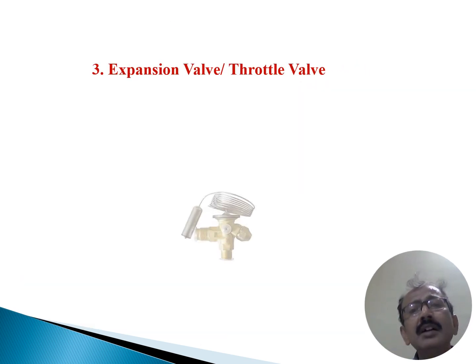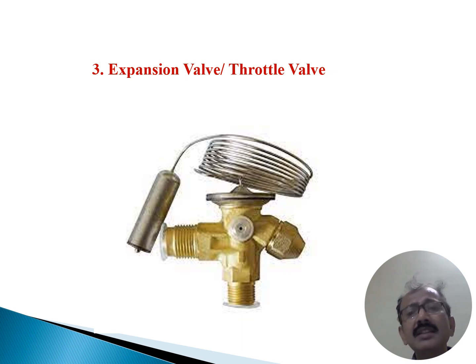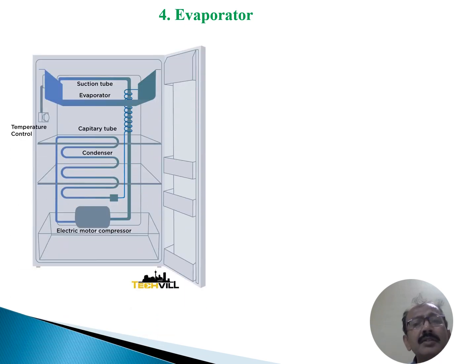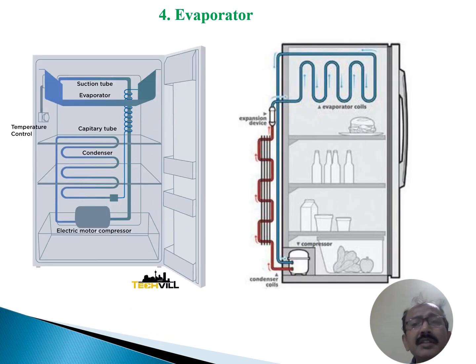Similarly, the expansion valve looks like this. This is the expansion valve or throttle valve, and this is the evaporator. So the evaporator is a space where we store our food. So this is the inside of the evaporator. Okay.